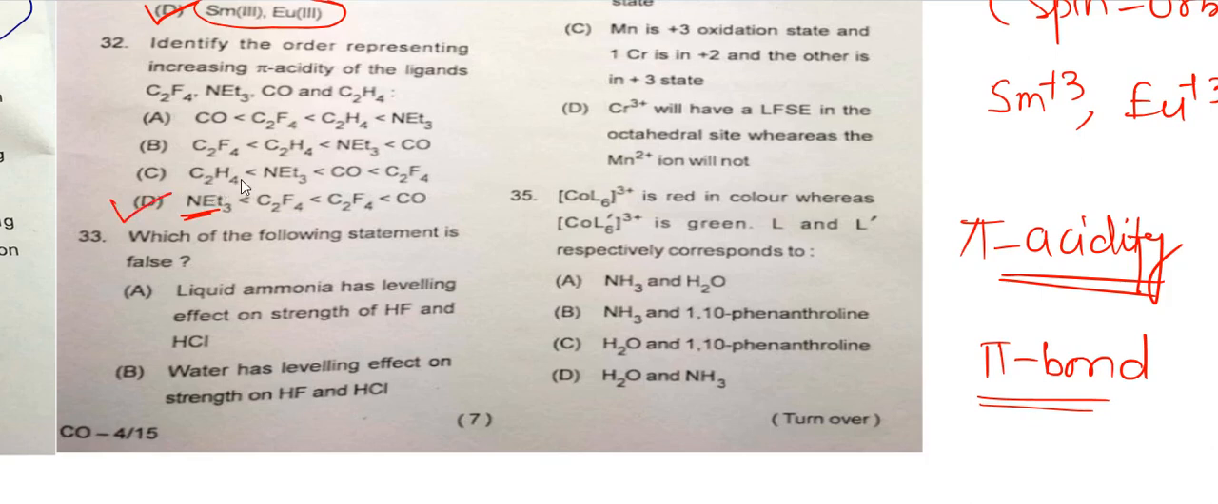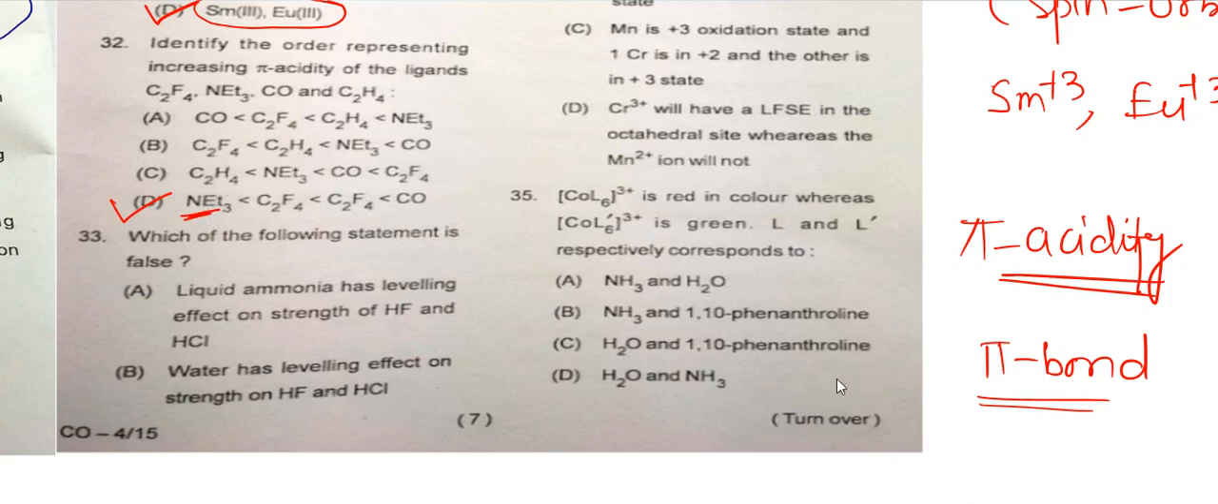When you see the options, this is the only compound that does not contain any pi bonds, so there is no question of comparing its pi acidity with the others. Since the primary amine does not contain pi bonds, you can definitely say it has low pi acidity. So option D is the correct answer, since only D has the element with the lowest pi acidity.